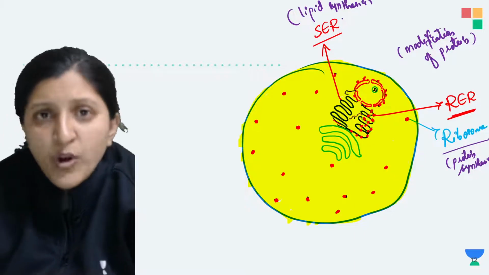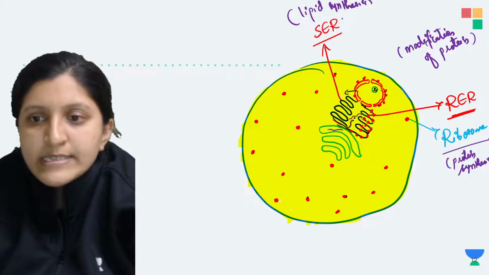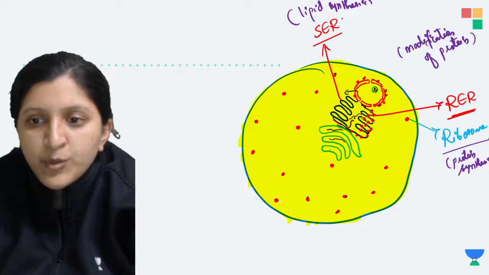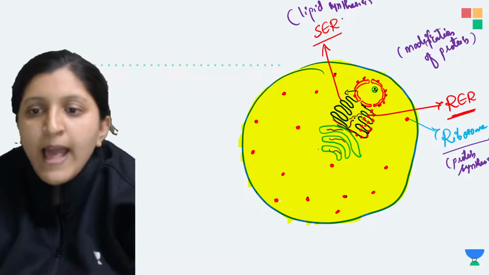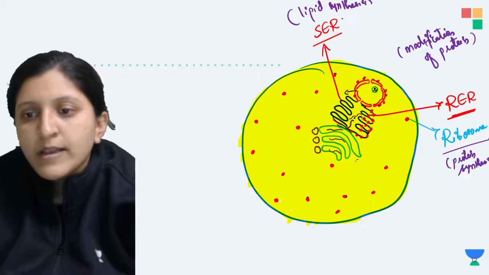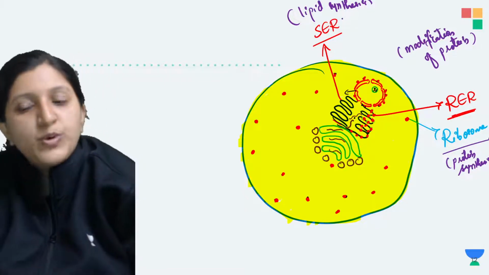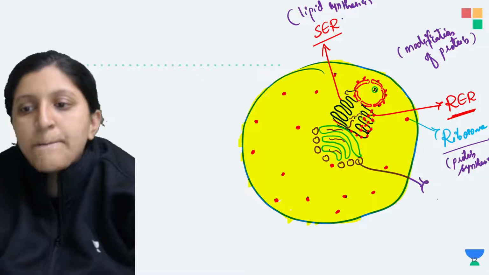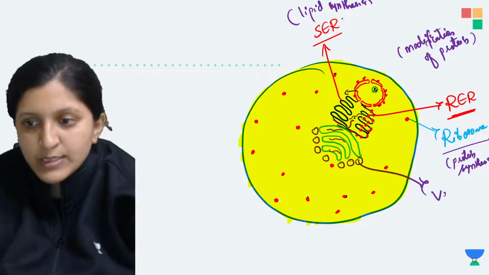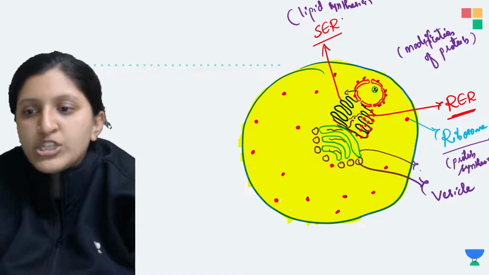As the modification occurs, this modified protein is going to enter the Golgi body, and there is a packaging of this particular structure. Modified proteins are packed here by the Golgi body vesicle. So vesicles are there which are from the Golgi body itself.